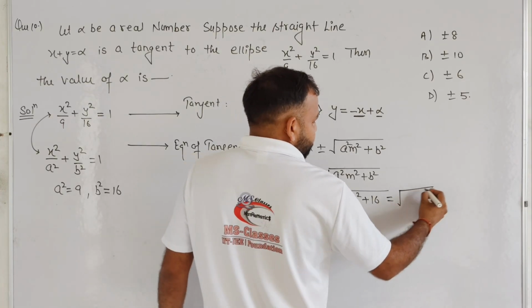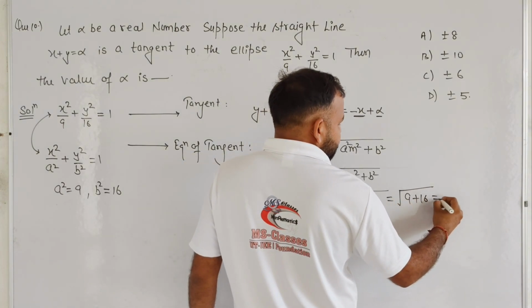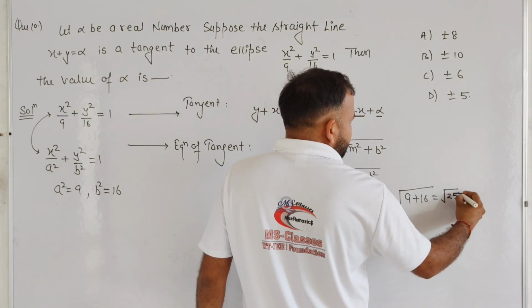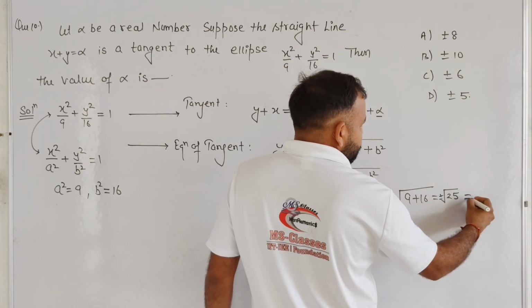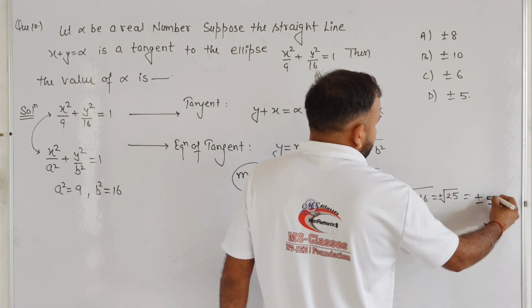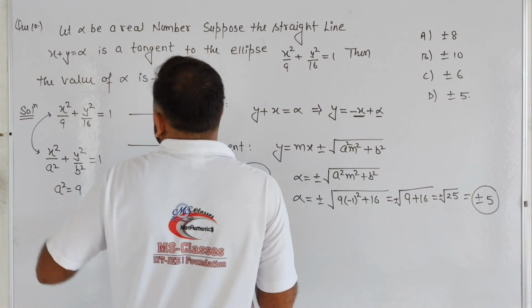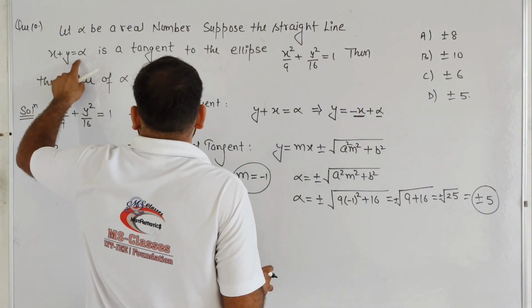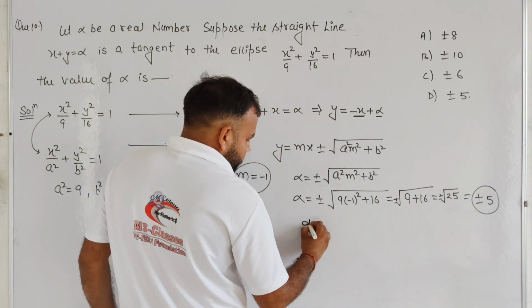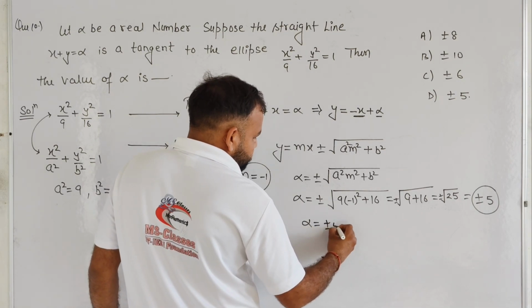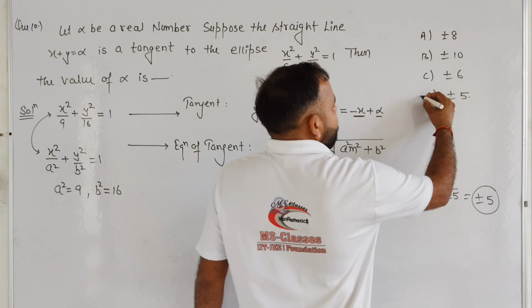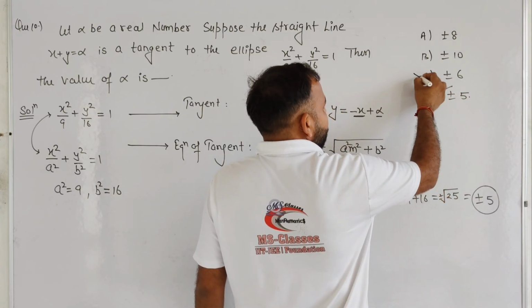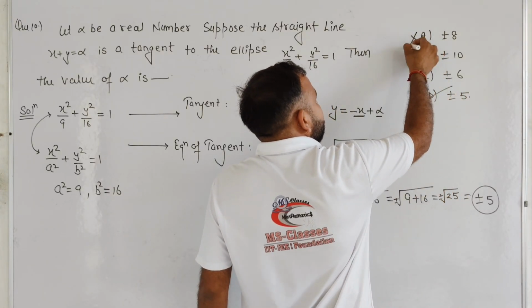So it will become 9 plus 16, that is root 25, plus minus. So basically, student, it will become plus or minus 5. So we can say that alpha is a real number, and we found that alpha is plus or minus 5. So our final answer for this question is option D, plus minus 5, and remaining options are incorrect.